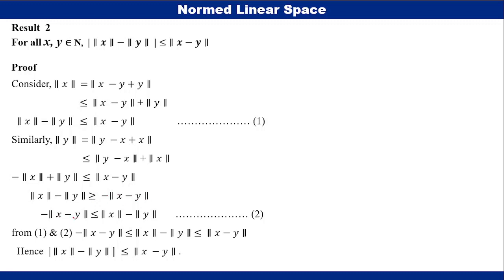This implies minus norm x minus y is less than or equal to norm x minus norm y. So combining 1 and 2, we get minus norm x minus y less than or equal to norm x minus norm y less than or equal to norm x minus y. We know that minus delta less than or equal to x less than or equal to delta implies modulus of x is less than or equal to delta. Therefore from this inequality we have modulus of norm x minus norm y is less than or equal to norm x minus y.